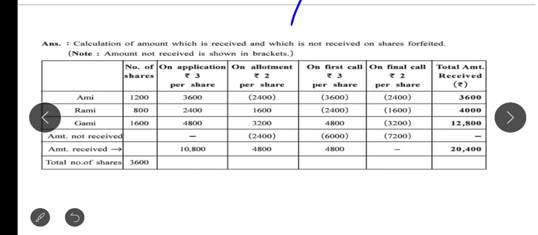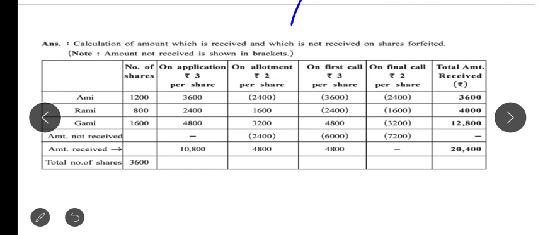The first column is the name of the holders, the second column the number of shares, the third column the application amount received, then allotment, then first call, then final call, and total amount received. The amount not received can be shown in the last row after Gummy.